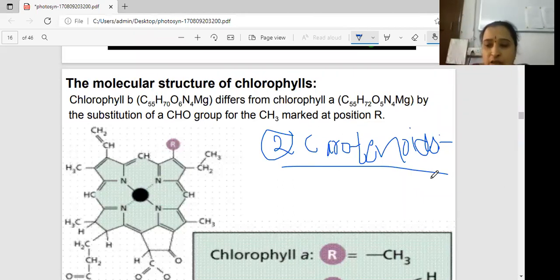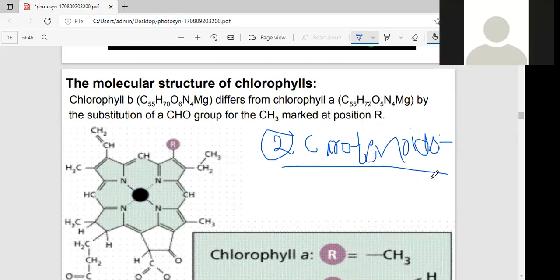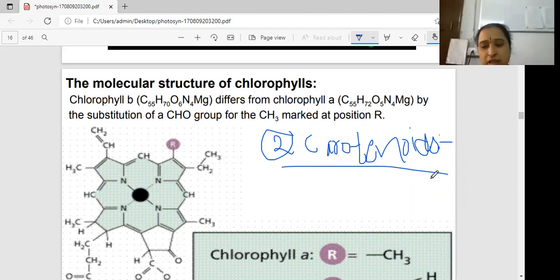You can observe the main colors in flowers and fruits. In the leaves, the green color is there because chlorophylls are present, but in some algae different chlorophyll colors are there. I'll explain that in the algae class. Carotenoids are only for fruits, flowers, and some vegetables. On the roadside you can observe yellow flowers and different colors of vegetables. These colors are produced by carotenoids.